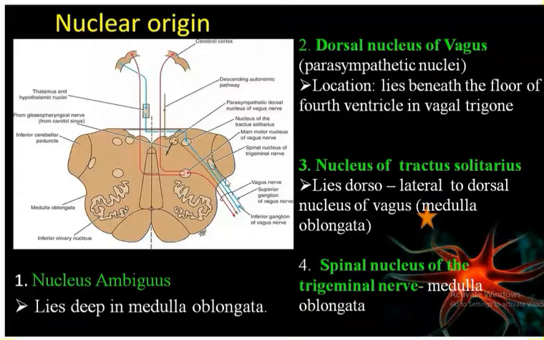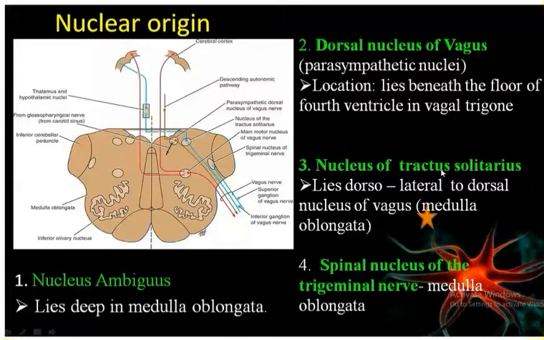So for that purpose, we include the spinal nucleus of the trigeminal nerve in a nuclear origin of the vagus as well. But if you don't want to include the spinal nucleus of the trigeminal nerve, it will be fine. But what you have to do is you have to remember the nucleus ambiguous, dorsal nucleus of the vagus, nucleus of the tractus solitarius. Those are the very important nucleus.